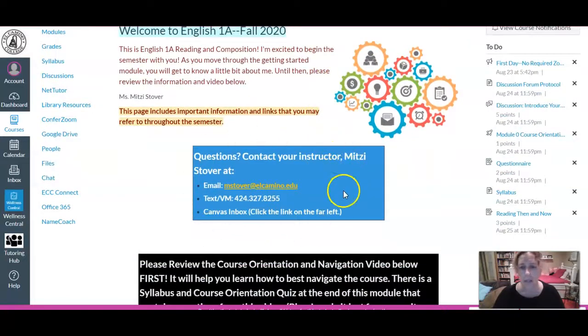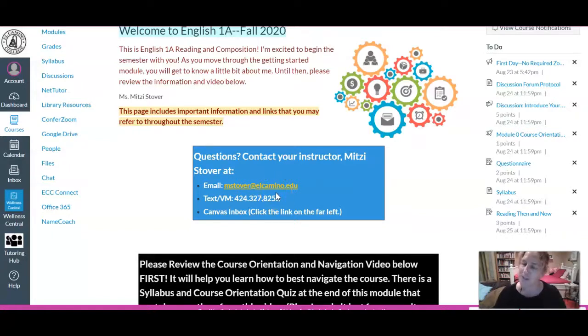First of all, contact information is really important. There are 3 easy ways to get in touch with me if you have questions. First of all, you can always email me at my El Camino email account. It's best if you email from your own El Camino account when emailing here. You can also send me a text message or leave me a voicemail at this number here. If you do happen to call, it will go right to voicemail. Don't worry, I won't answer it.